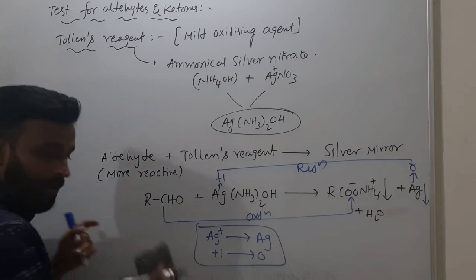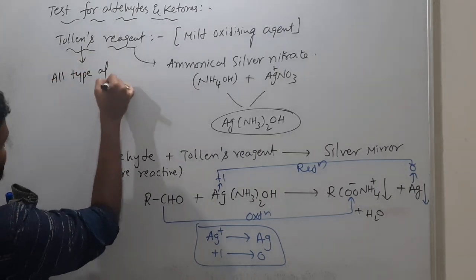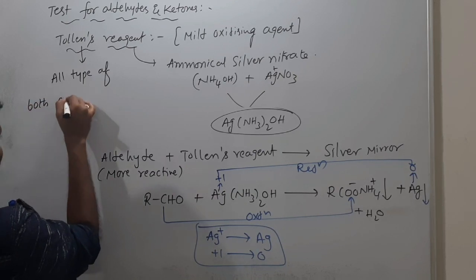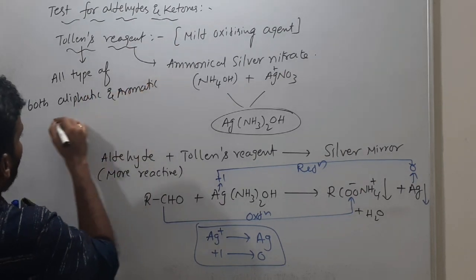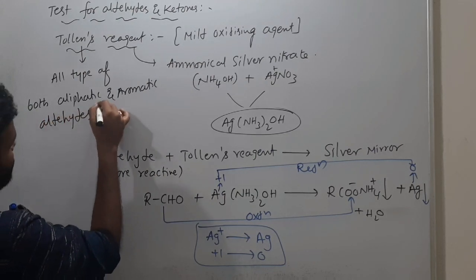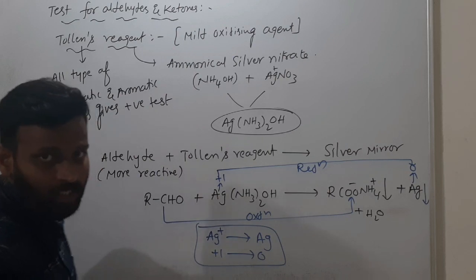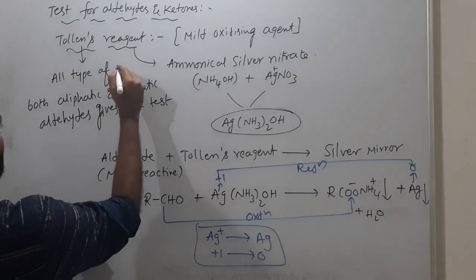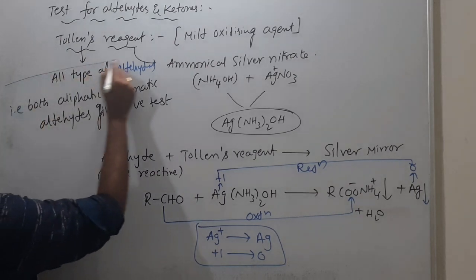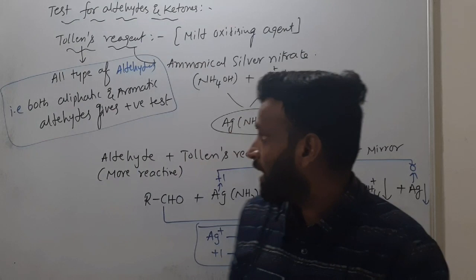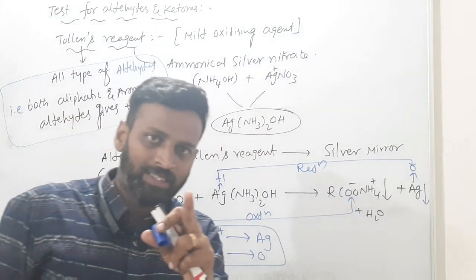Okay, so this is about the Tollens test, and the Tollens test is given by aldehydes, aromatic aldehydes also. So all kinds of aldehydes, both aliphatic and aromatic, give a positive test with Tollens reagent. Positive test means what? It gives a silver mirror. Write this down: all types of aldehydes, both aliphatic and aromatic, will give a positive test with Tollens reagent.